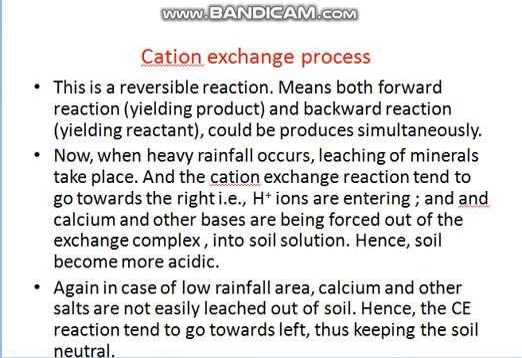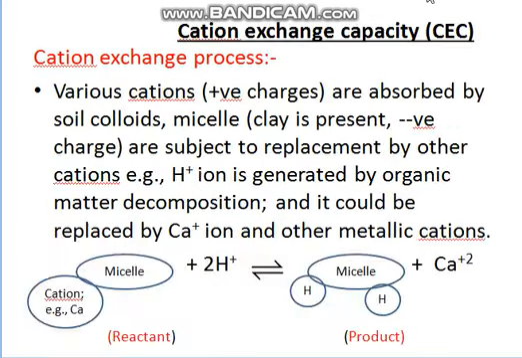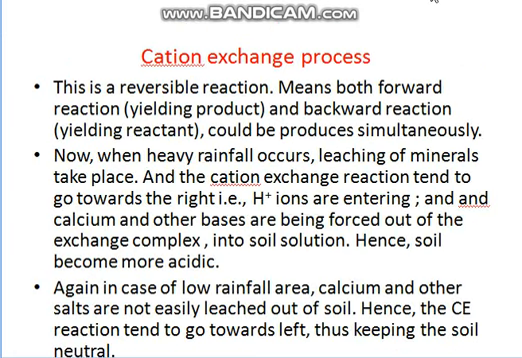Whenever heavy rainfall takes place, leaching also takes place. Leaching of minerals will take place, such as calcium here. During heavy rainfall, more leaching takes place. So more calcium will be leached out of the soil, and the soil will become more acidic in nature.